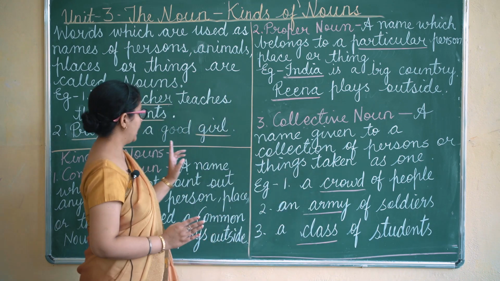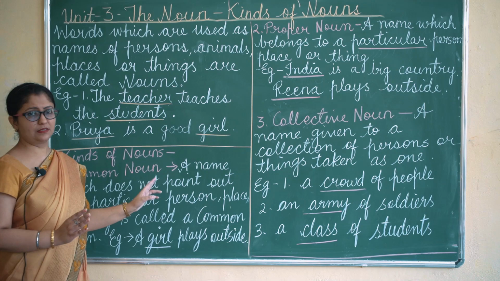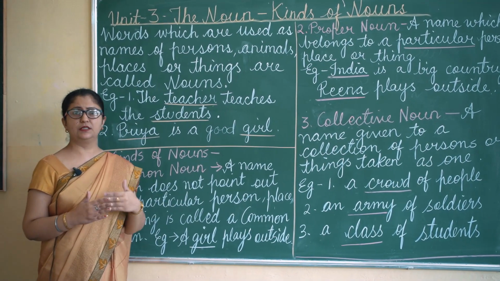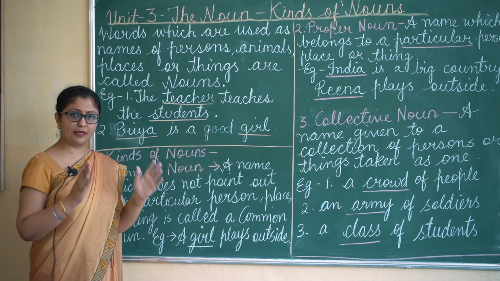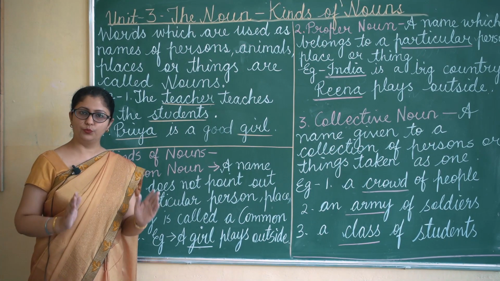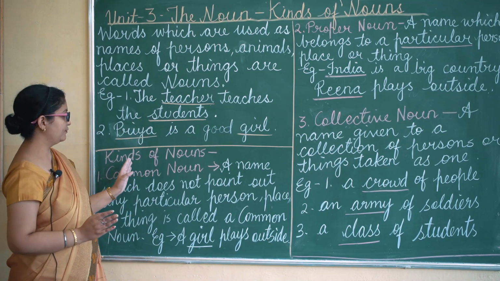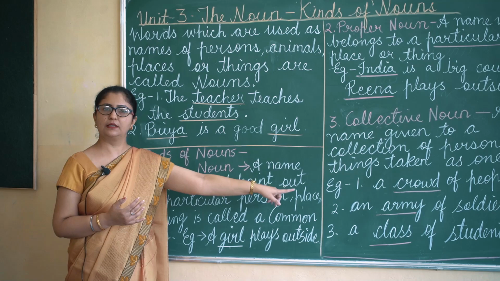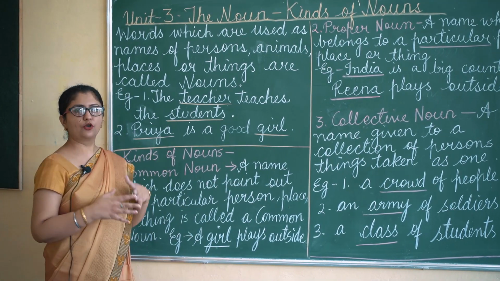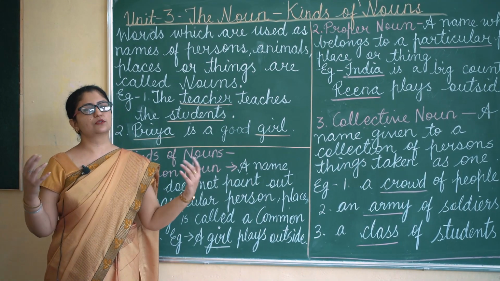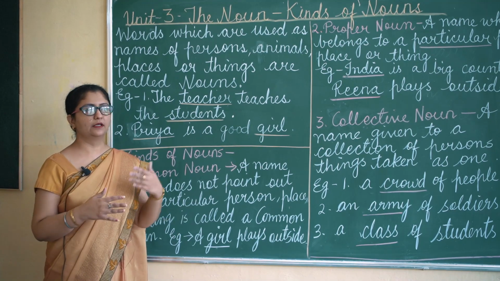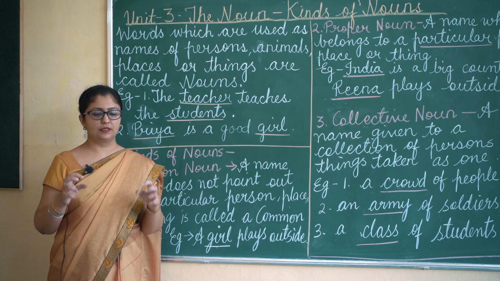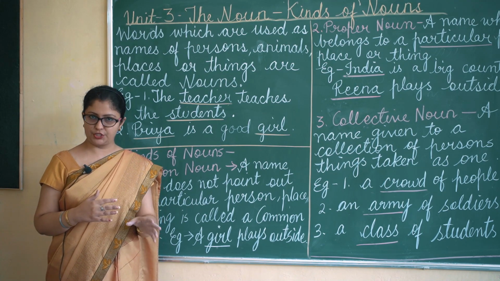So once again, what is a noun? It is a name given to any person, place, animal or thing. That is noun. It is a naming word. Then we have three kinds of nouns: common noun, proper noun, collective noun. Whatever common nouns are there, they can be used commonly for all, like girl, boy, mother, father. We are not talking about anyone in particular.